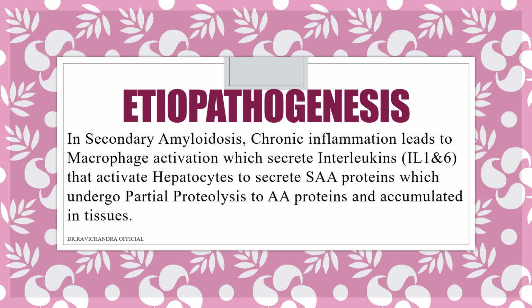In secondary amyloidosis, chronic inflammation leads to macrophage activation, which will secrete interleukins IL-1 and IL-6, which will activate the hepatocytes to secrete serum amyloid associated protein, which will undergo partial proteolysis to amyloid associated protein and get accumulated in the tissue.